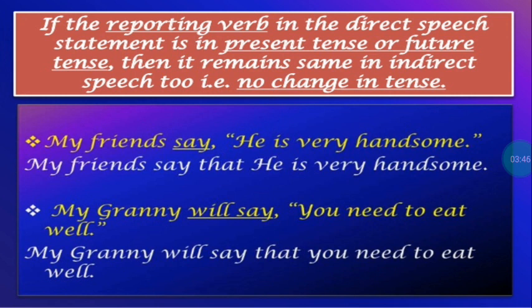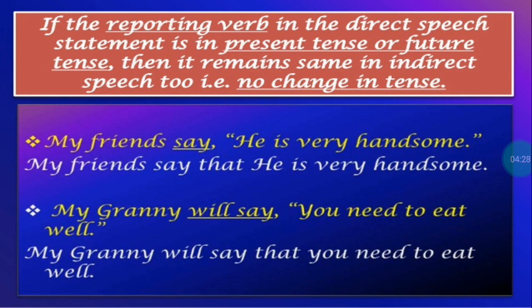Now I'll give you an example. My friends say. Now, say is the reporting verb. First of all, you have to identify the tense. Say is simple present tense. So, it is present tense, right? So, what did my friend say? He is very handsome. Because the word say is called the reporting verb, when we change direct speech into indirect speech, how do we write it? My friends say that, and we write that same sentence in the same manner. There is no change absolutely. My friends say that he is very handsome.